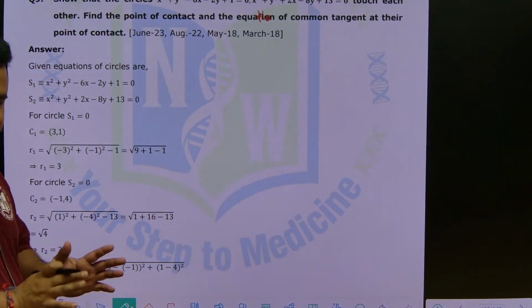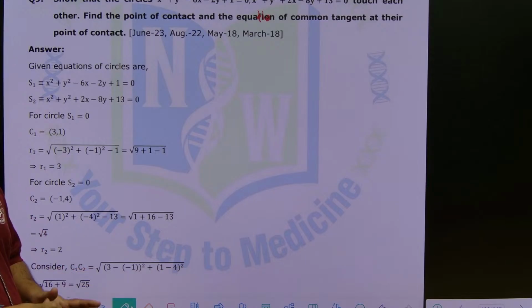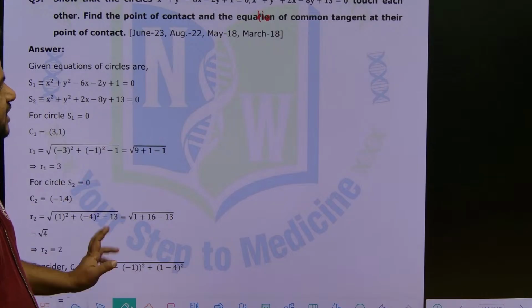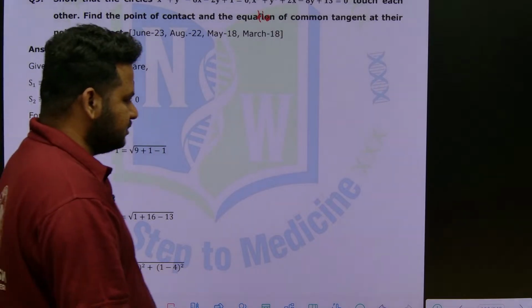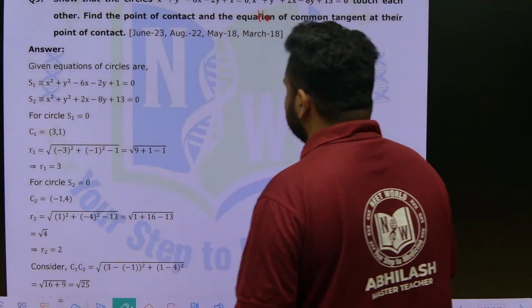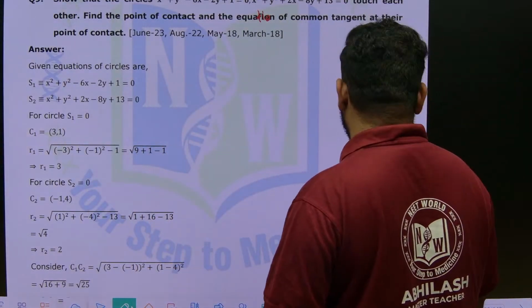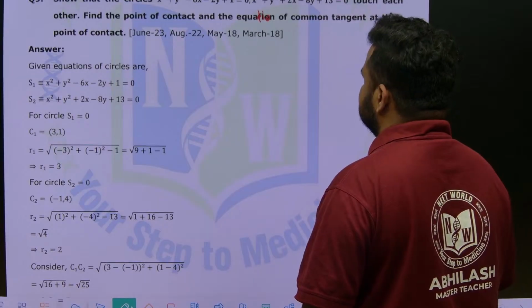You have to show that they touch each other, whether internally or externally, we have to find out. For that we know how to do it, correct? Then the point of contact we can find using the section formula. Then the equation of the common tangent is very simple, slightly easy only. Now let us take the two circles. Let us take the solution here.